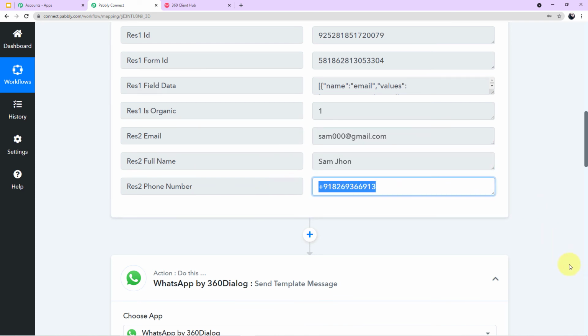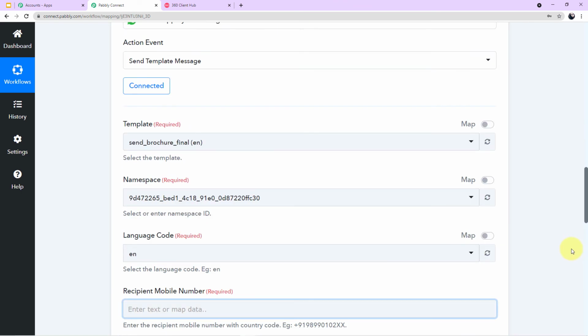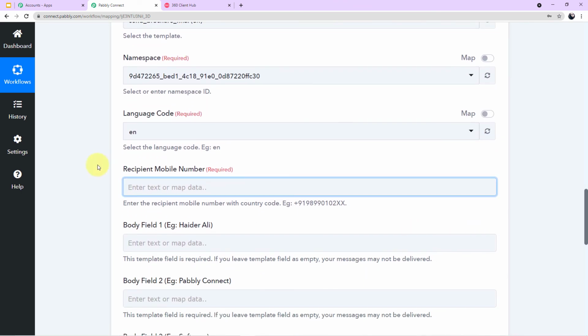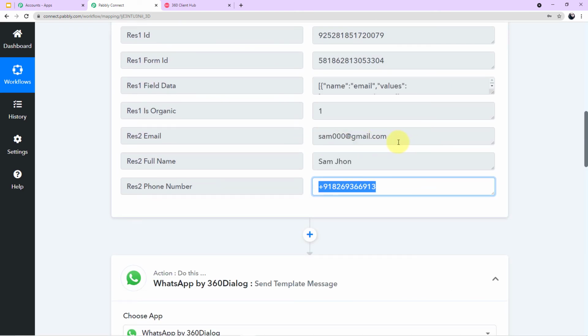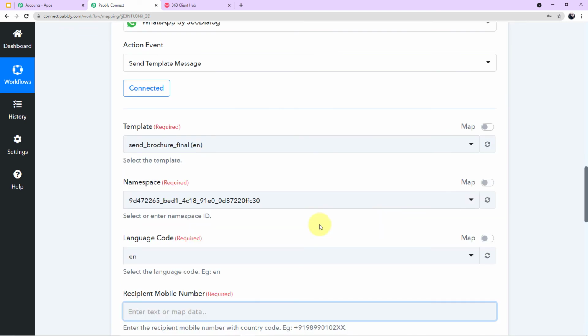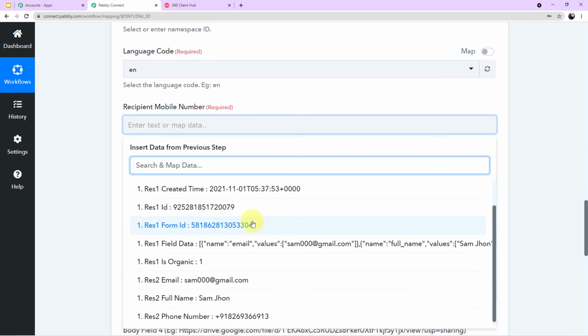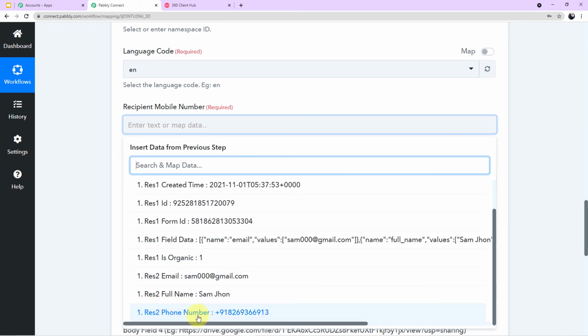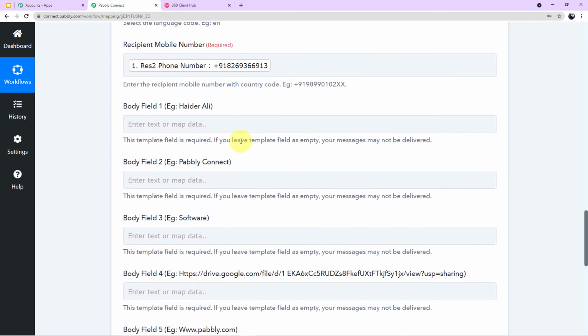This option of mapping data is given to you because whenever you are required to fill the fields, you don't have to go up, search for the data which we have captured, copy it, come down and paste it here. Instead, you can simply map the data. How? Click on the field, a dropdown will appear in front of you. Search for the particular value. It is asking for the mobile number, so I'll click the mobile number. I'll map the mobile number. Now the body fields have started. Body field 1, 2, 3, 4. Here in the example it is given.